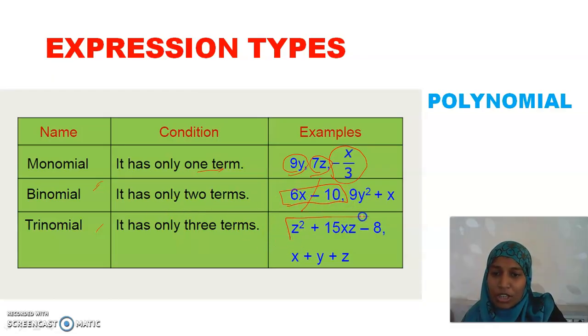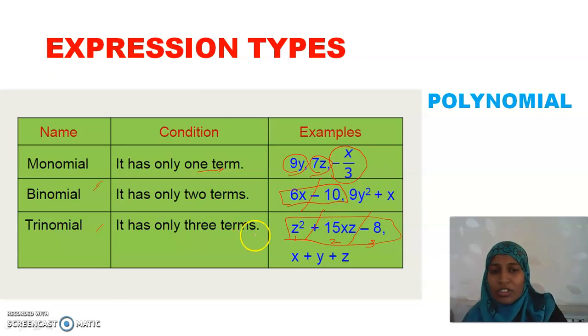Here in this expression, I can cut this log at the places of plus and minus. So how many terms do I have? 1, 2, 3. So we have 3 terms here. So we call it a trinomial. And beyond this, if we have 4 terms, we call it a polynomial. In general, I can say binomial, trinomial also as polynomial.